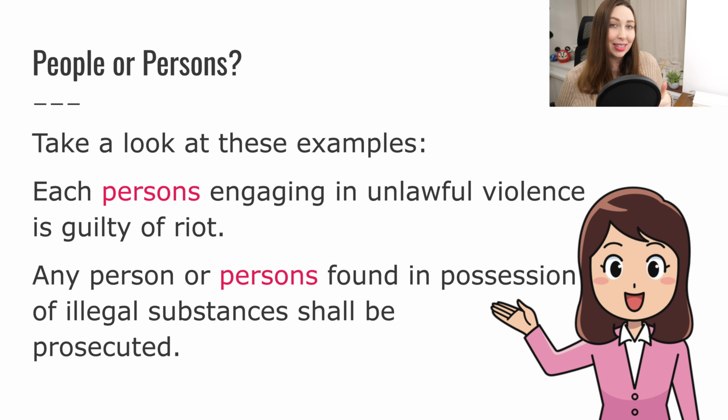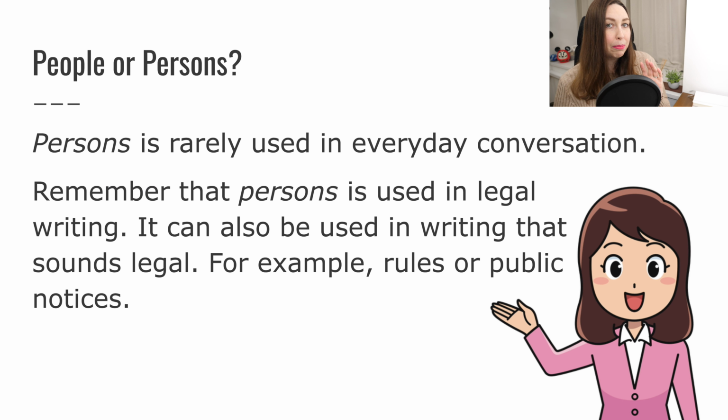So any one person or any multiple people will be prosecuted. But still, this is not people as one group, but multiple individuals. Persons is rarely used in everyday conversation.